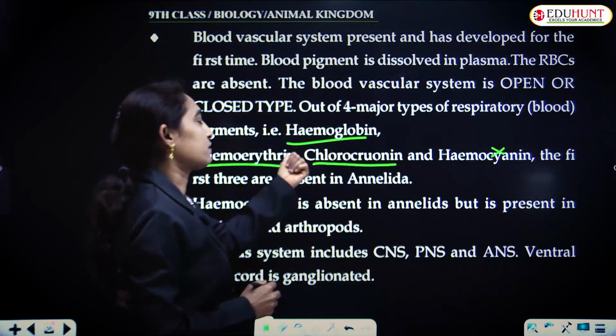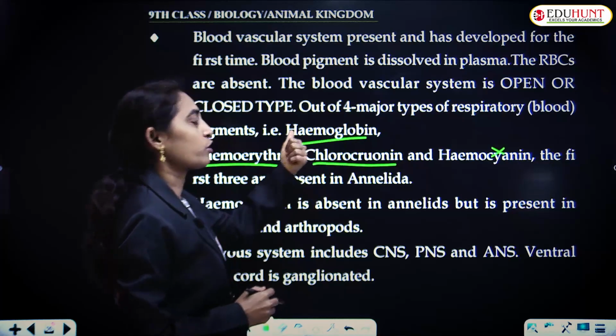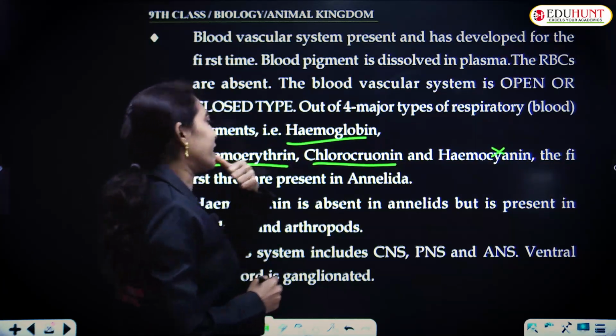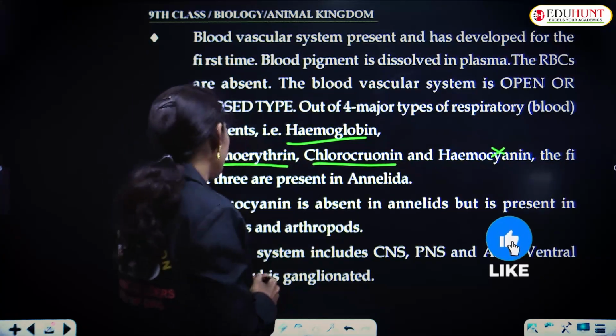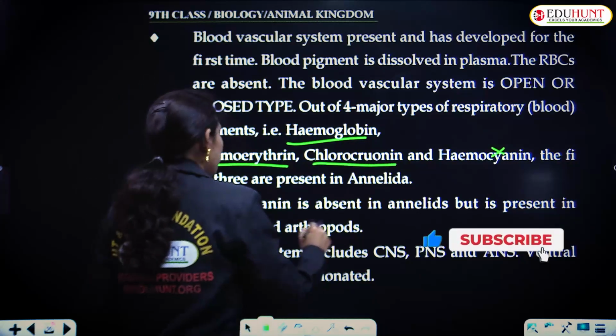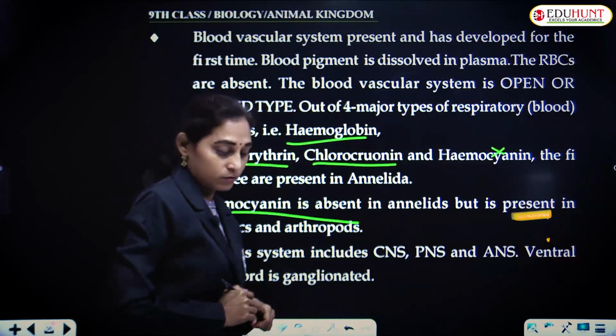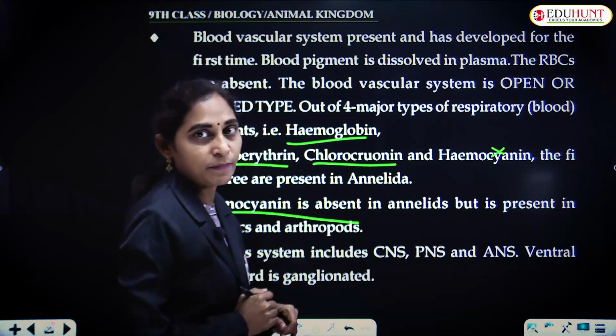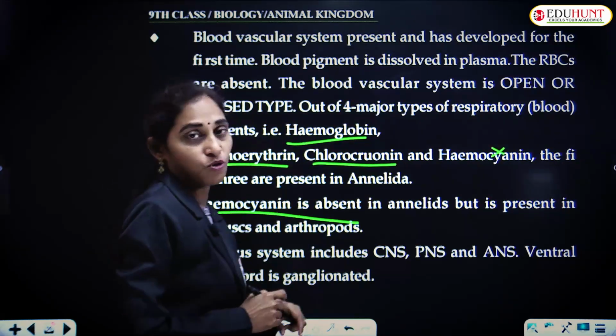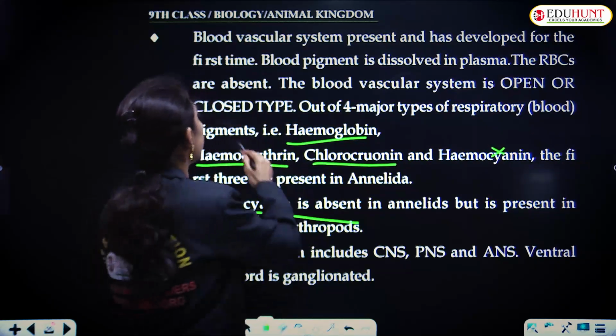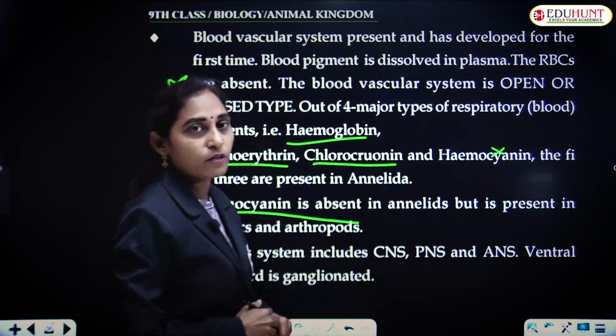Only three respiratory pigments are present, that is hemoglobin, hemoerythrin and chlorocruorin. Hemocyanin is absent. It is an important bit. The hemoglobin or respiratory pigment is dissolved in plasma. It is not present in red blood corpuscles. It is also an important question.